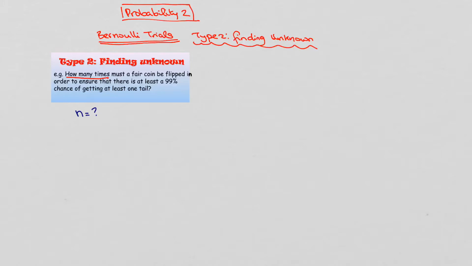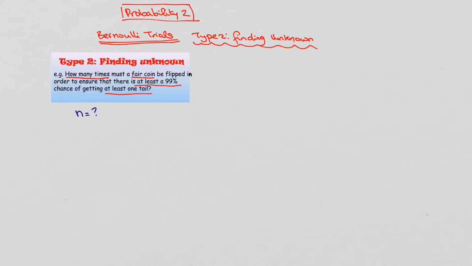We're looking at a fair coin. Fair coin means it is equally likely that we're going to get a head or a tail. So getting a head is going to be a half, and getting a tail is also going to be a half. So it's fair that they're both equally likely. Now we're looking here at two things, right? We want at least 99% and at least one tail. So that's going to be important in the setup of our question.